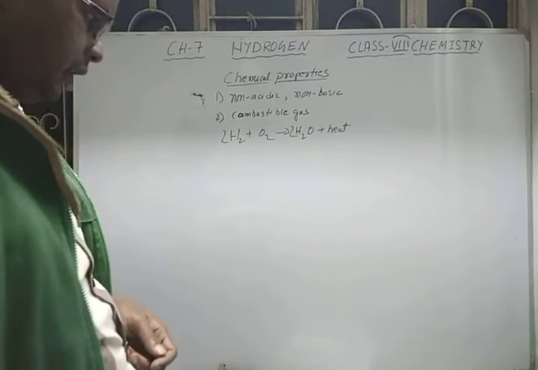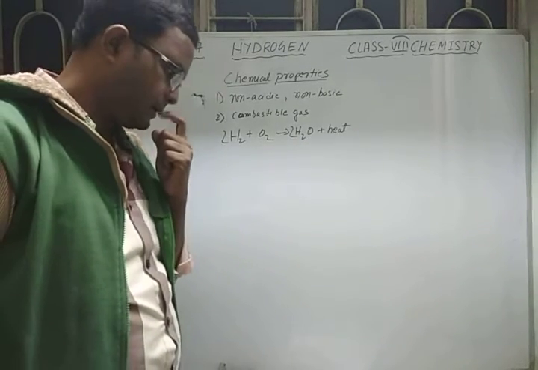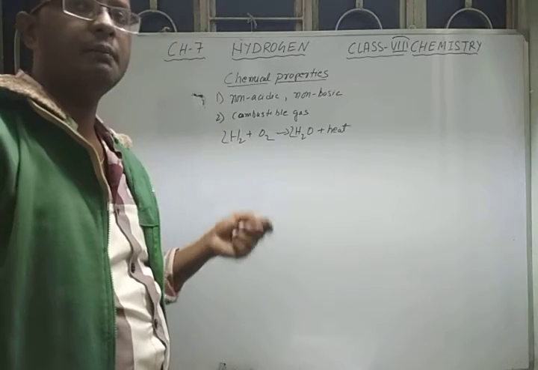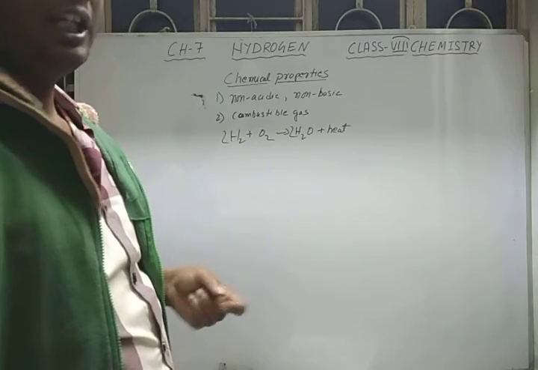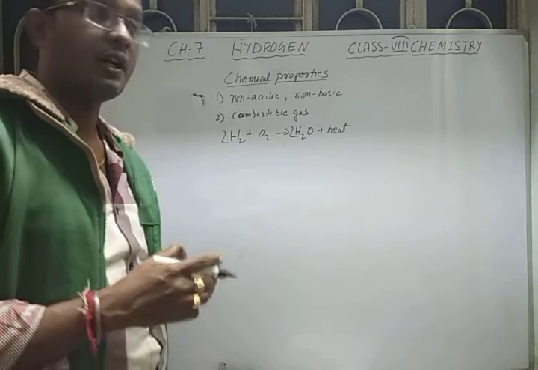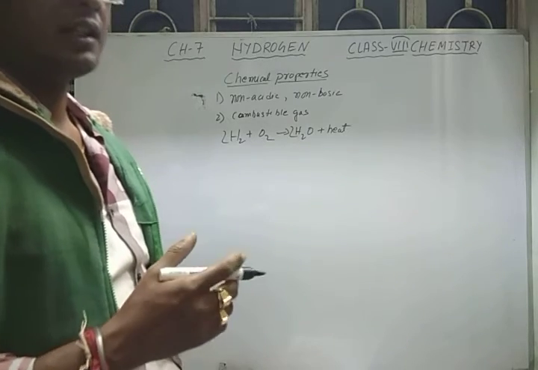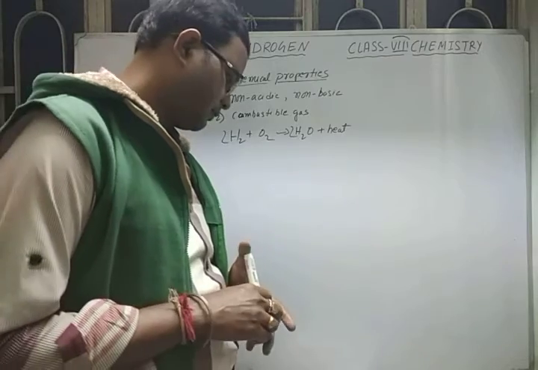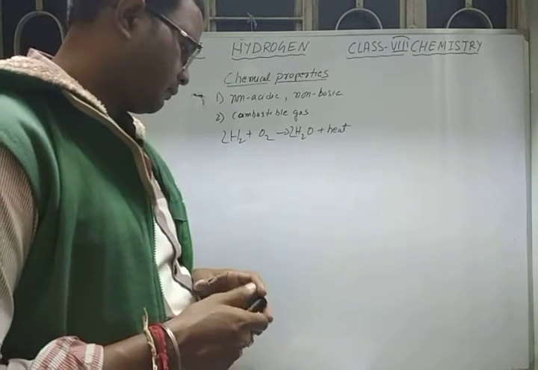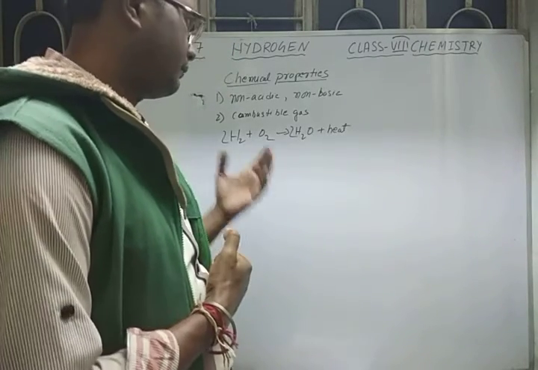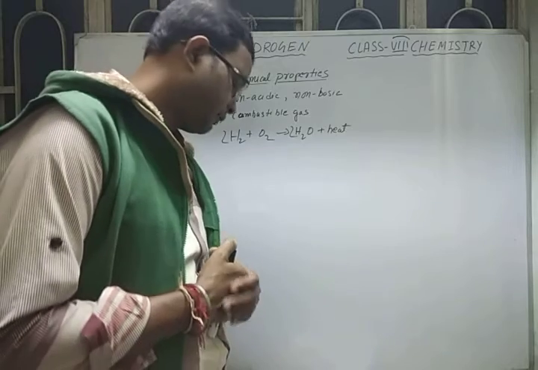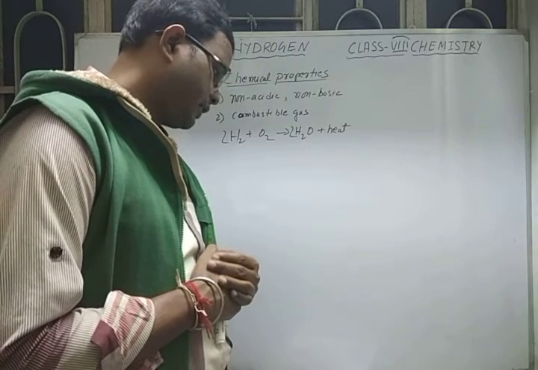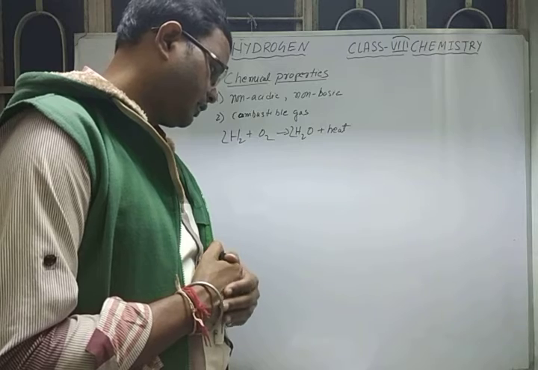If a burning splinter is brought near hydrogen gas, it burns with a pop sound. This is the test of hydrogen gas. To identify hydrogen gas, we use this way to see whether the gas is hydrogen or not. This property is specially used for testing the presence of hydrogen gas.